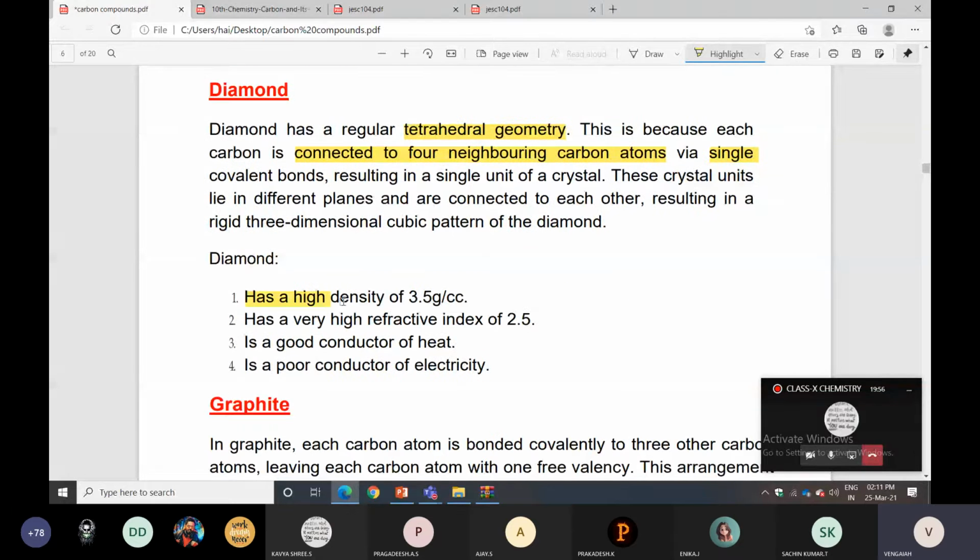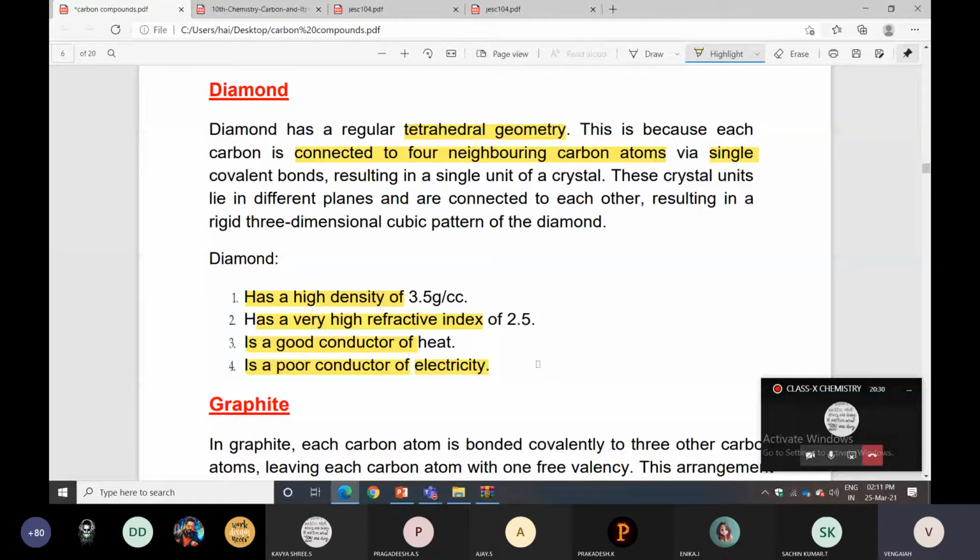Understood? The diamond has tetrahedral geometry. It is connected by four neighboring carbon atoms via single covalent bonds. Next, it has high density. Next, it is a good conductor of heat and has a very high refractive index. Poor conductor of electricity. Okay?